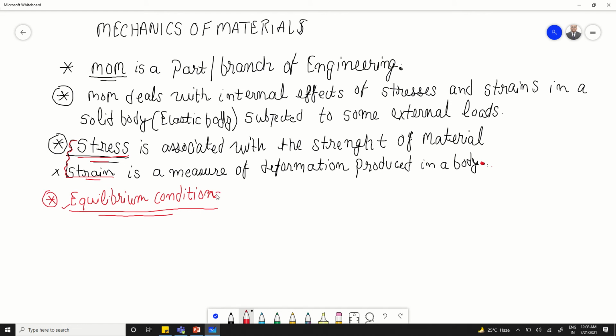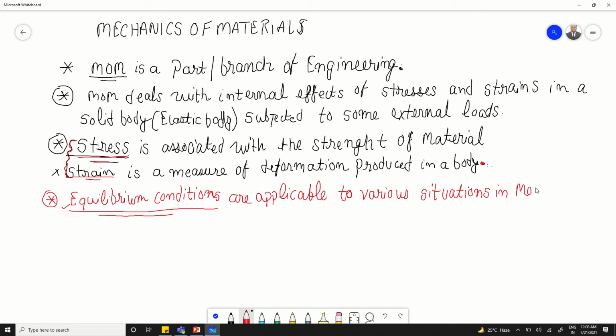Okay, so equilibrium conditions are normally applicable to various type of situations in mechanics of materials.